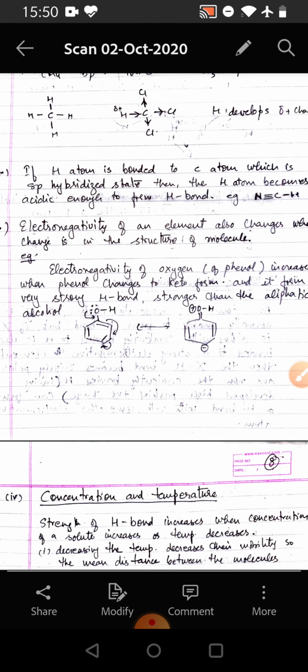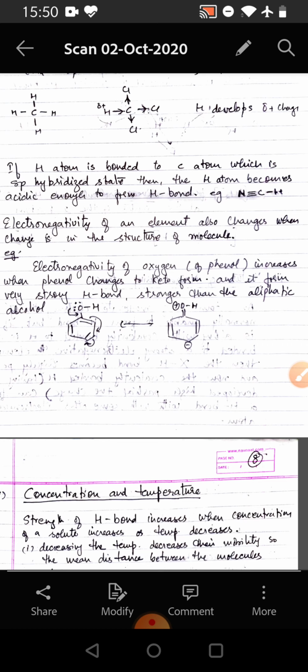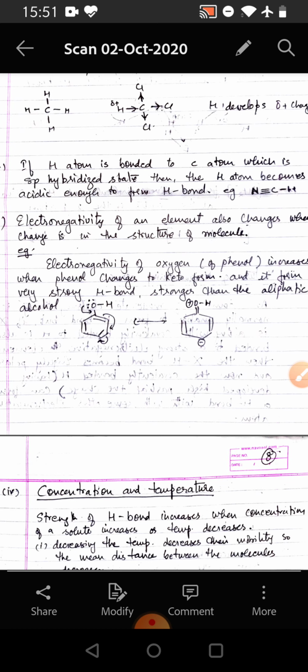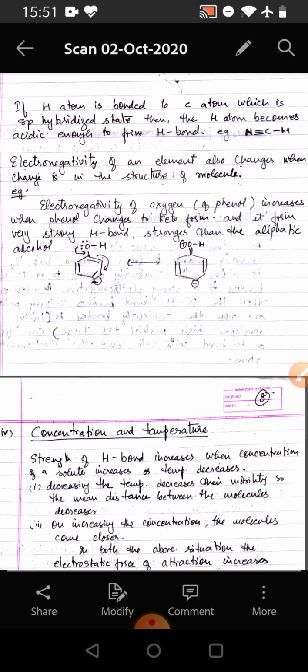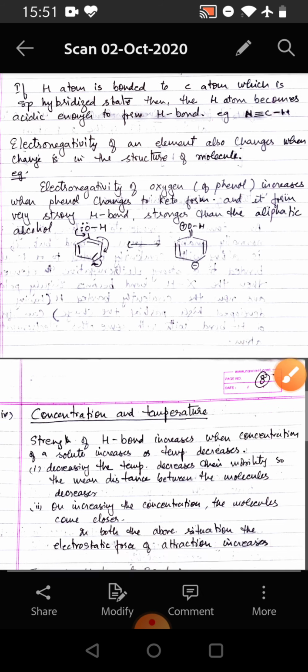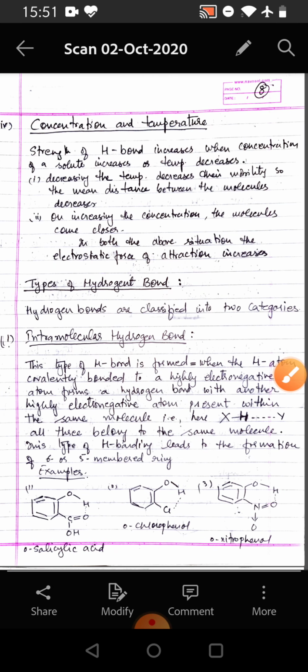Third, the electronegativity of an element also changes with changes in the structure of the molecule. For example, the electronegativity of oxygen of phenol increases when phenol changes to the keto form, and it forms a very strong hydrogen bond, stronger than the aliphatic alcohol. So this is a phenol, and when it becomes the keto form, then it can form a hydrogen bond. Now we come to concentration and temperature as factors.